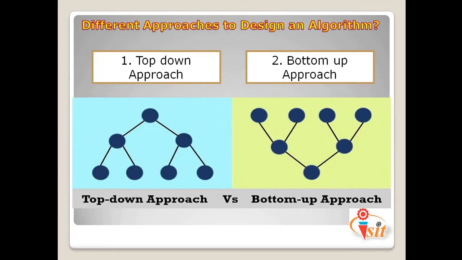Now the next point we need to discuss is the different approaches for designing an algorithm. Here mainly we consider two approaches to design an algorithm: the top-down approach and the second one, the bottom-up approach. In the diagram, the left side is the top-down approach, and this one is the bottom-up approach.